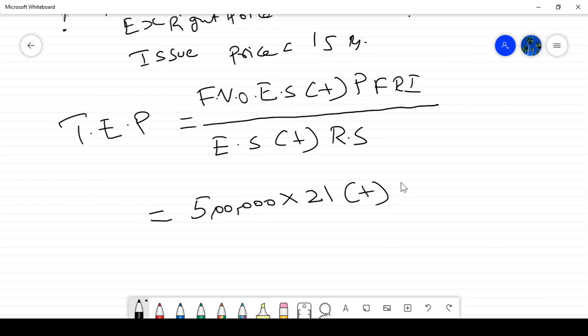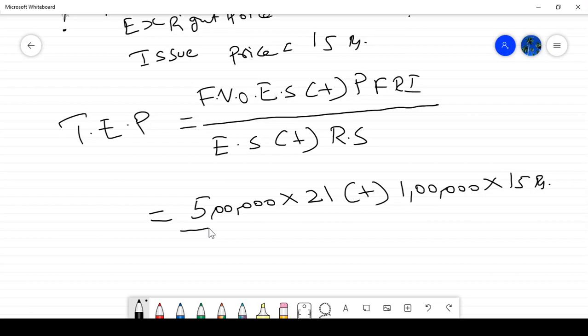How many right shares am I issuing? 1 lakh shares, at 15 rupees. Correct? Divided by existing shares 5 lakh plus right shares 1 lakh.